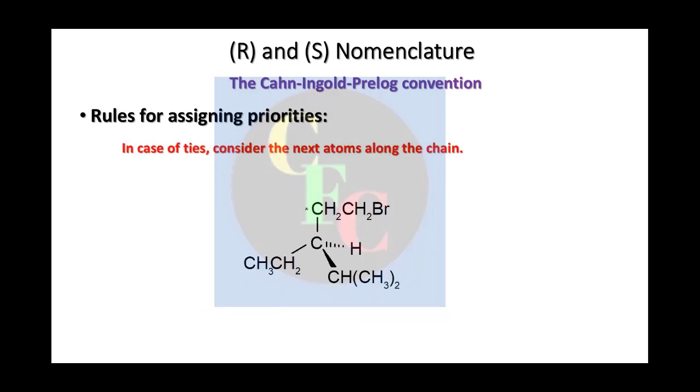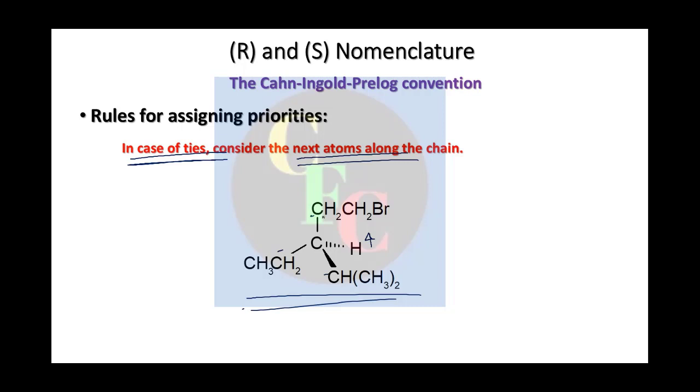But say if you have this kind of example where the atoms attached to the chiral carbon are similar, right? Here in this example you have all 3 carbons. One is hydrogen, so you can easily assign it 4 because it will be the lowest priority. But what about this? How can you assign 1, 2 and 3 to them? Because all are carbon. So the Cahn-Ingold-Prelog rule says in case of ties, you have to consider the next atom in the chain and the first rule will follow.